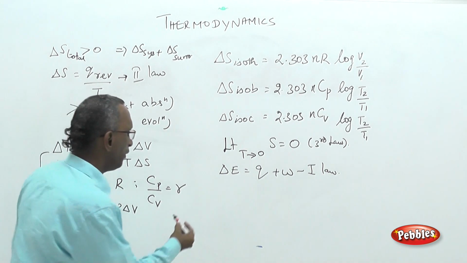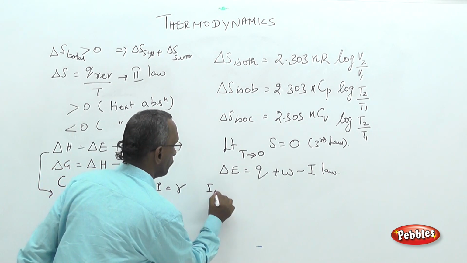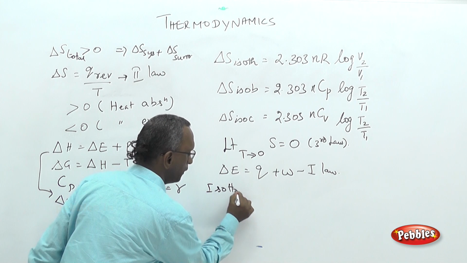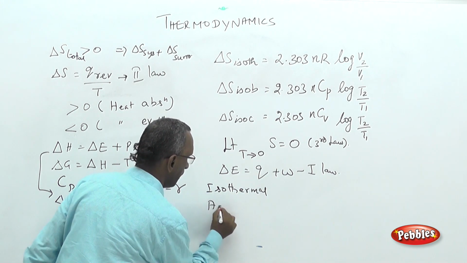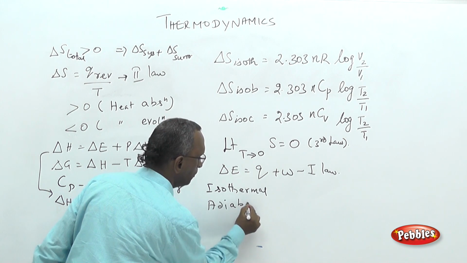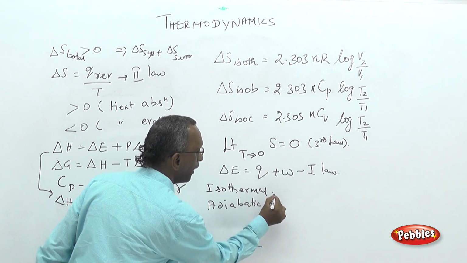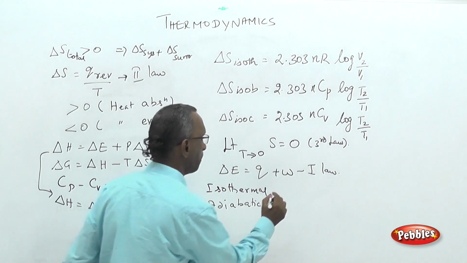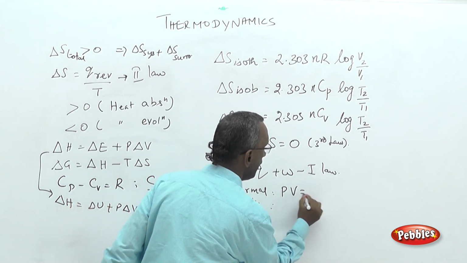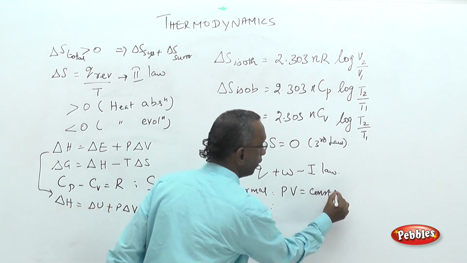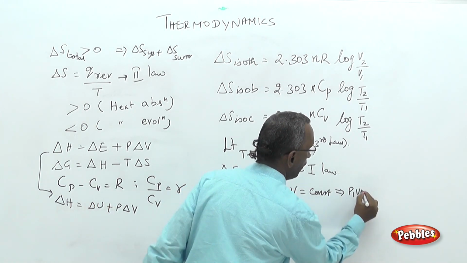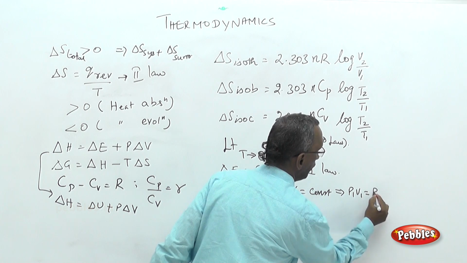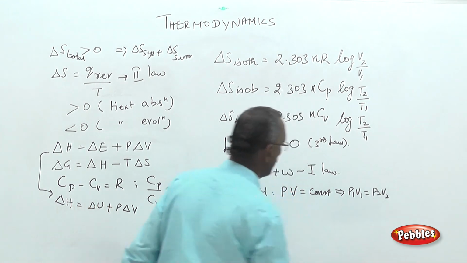Then we have seen two types of process: isothermal process and adiabatic process. Even the processes are identified by equation. The characteristic equation for isothermal process is PV equal to constant, or you can write P1V1 equal to P2V2 at constant temperature.